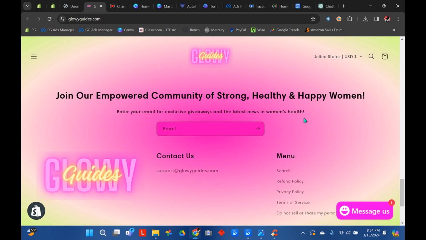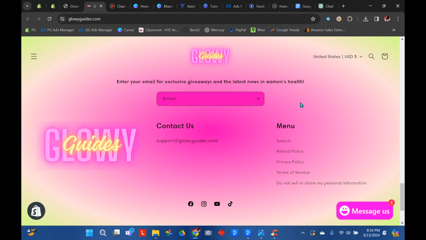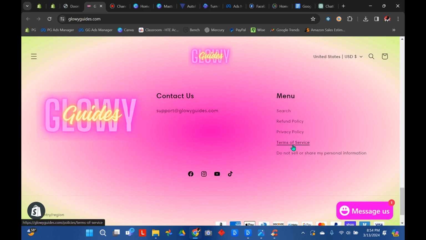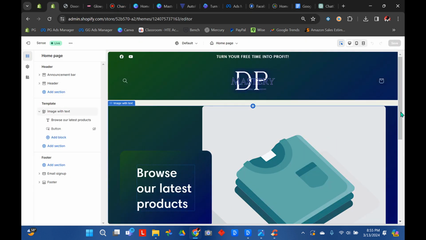You're going to want to catch their emails at the very bottom. And don't forget, you're going to have to set up all of your legals and policy pages, which I'll show you next, and set them all up in the menu for your footer. Make sure once you set up your social media pages in a future step, you come back into here and you put in your social media info. I'll show you how to do all that next.